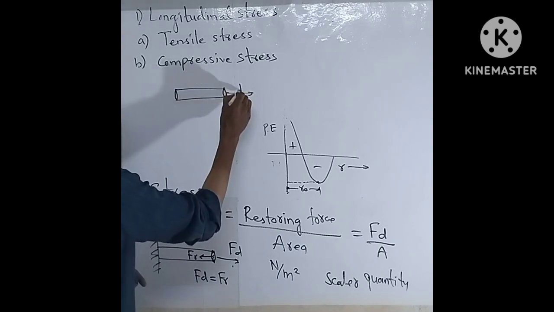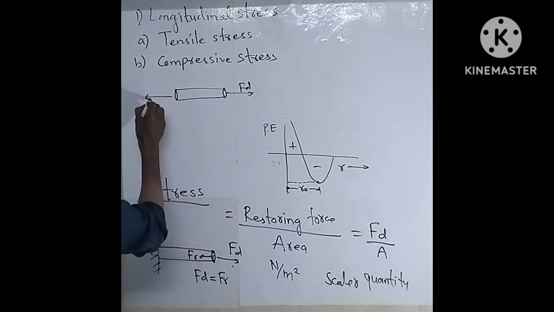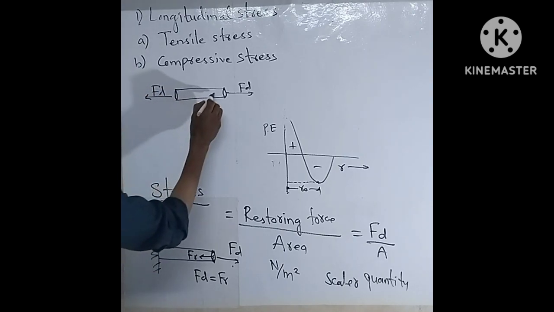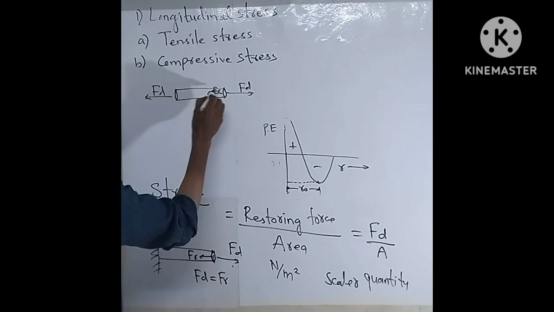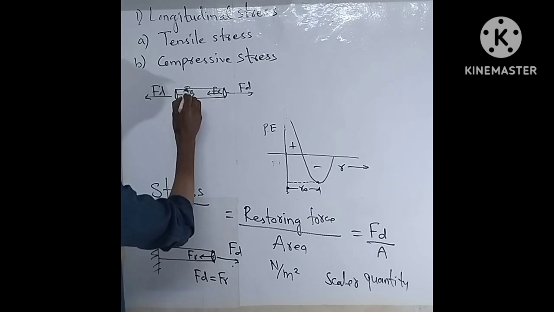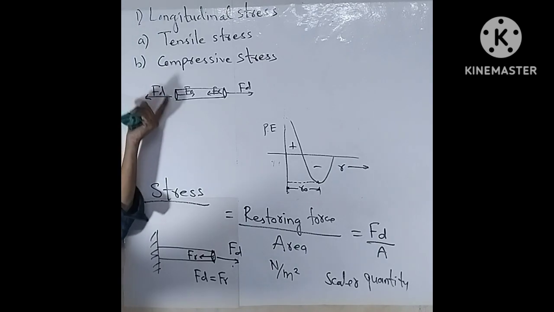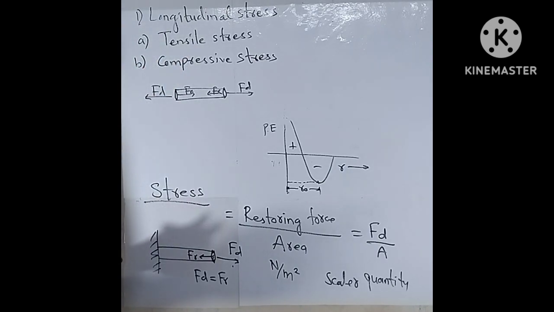We apply a deforming force along the length of this rod. So an equal and opposite restoring force is generated inside this metal rod. This is the case of tensile stress.